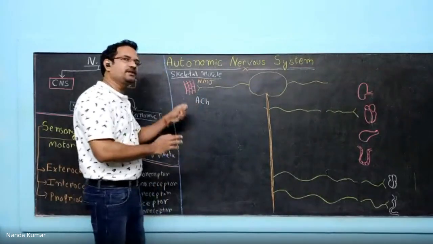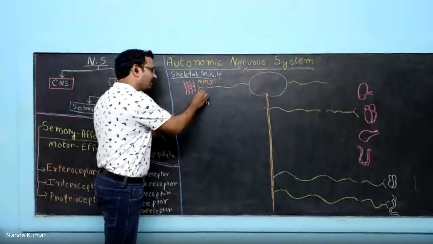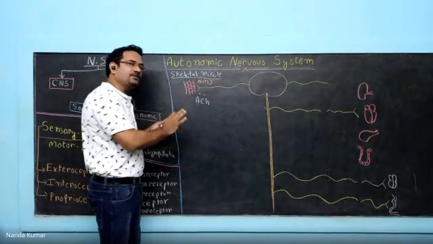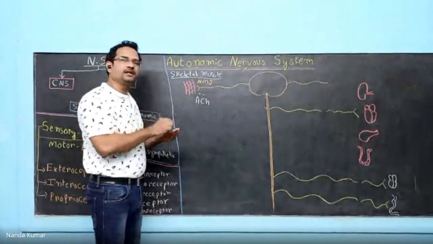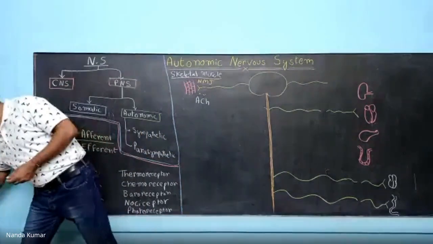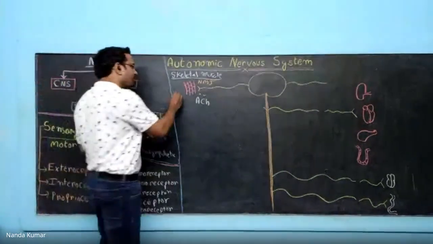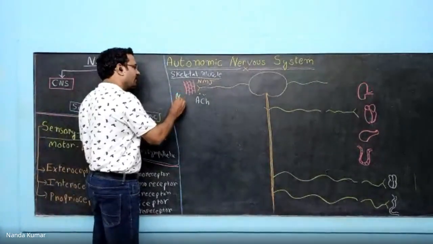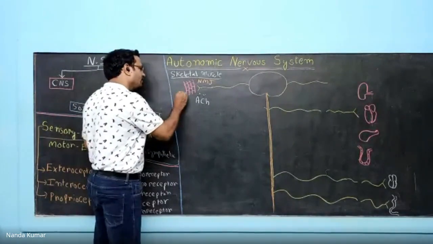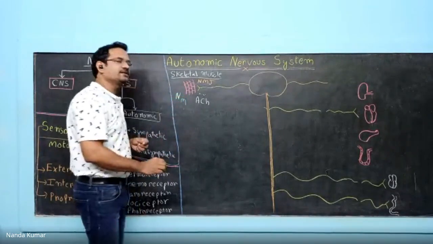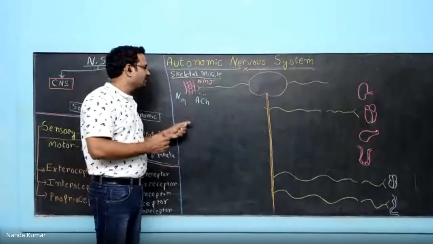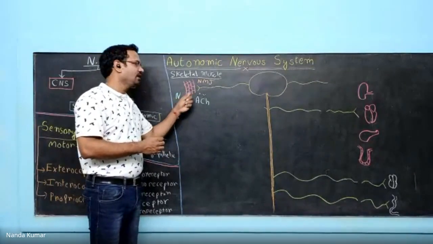So the neurotransmitter is acetylcholine, this chemical that releases and acts on the receptors which are present on this skeletal muscle. And the receptors are nicotinic muscular. They are nicotinic receptors. Nicotinic receptors are ion channel receptors, and because they are present on muscle, they are known as nicotinic muscular.